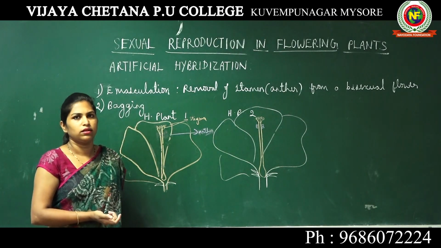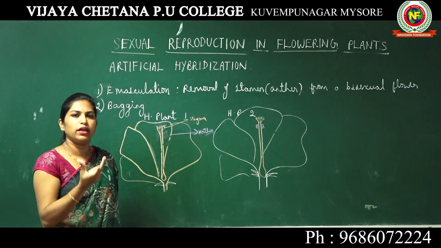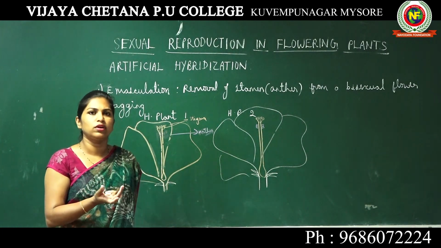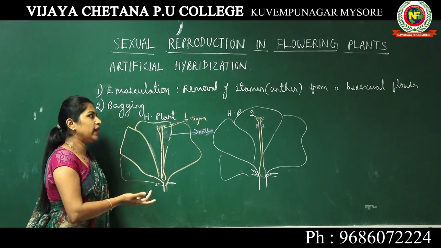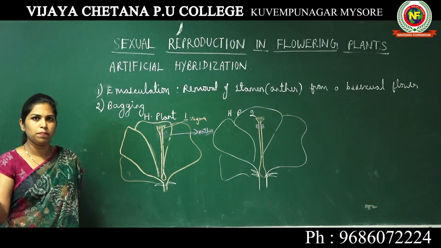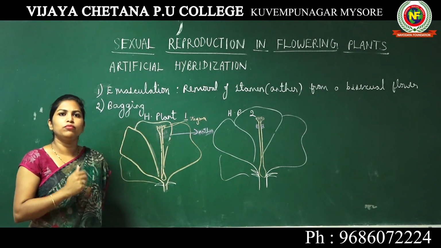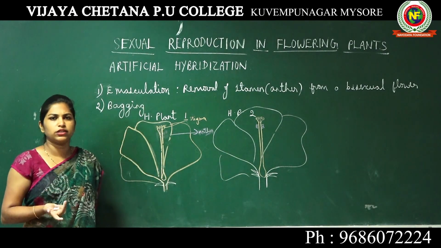There is no threat. However, if the flower is open or exposed, there is a chance that pollen grains might come from some other flower other than your flower of interest with the help of different agents of pollination.